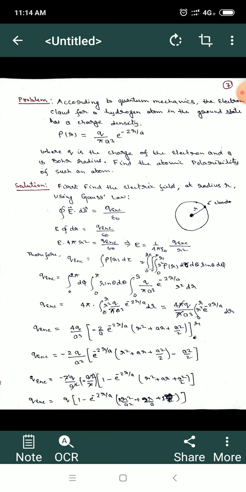Again we can solve it. So Q enclosed is equal to q times bracket 1 minus e to the power minus 2 r upon a, times 2 r square upon a square plus 2 r upon a plus 1.